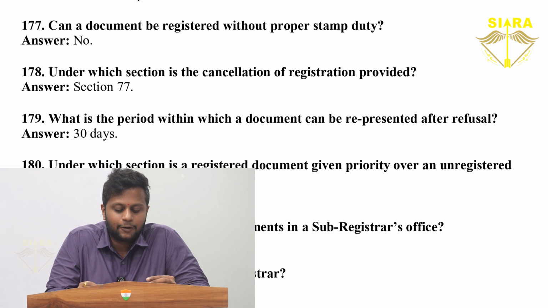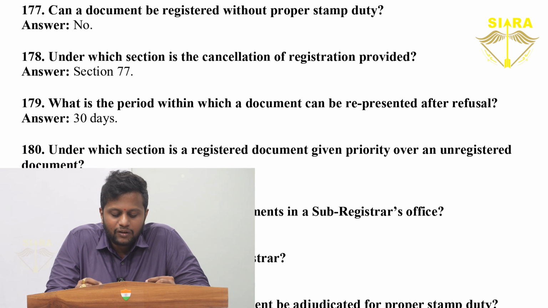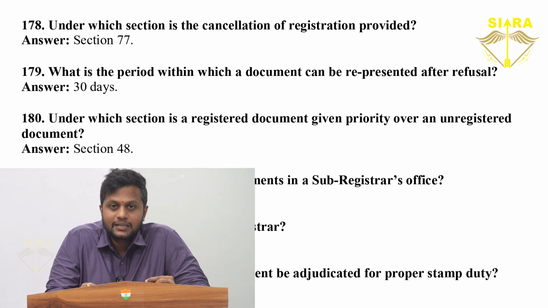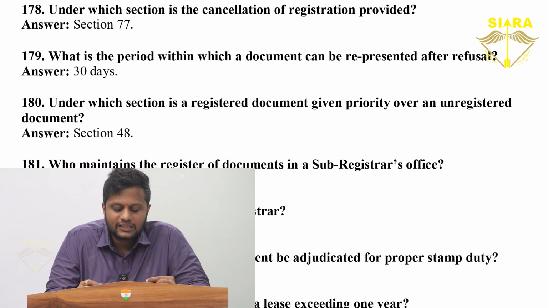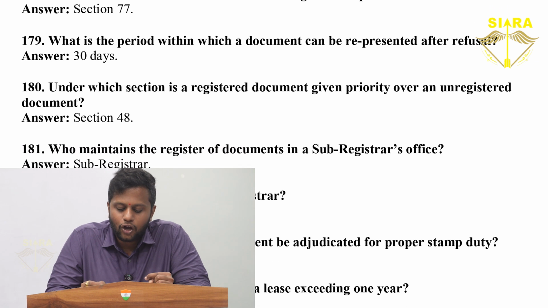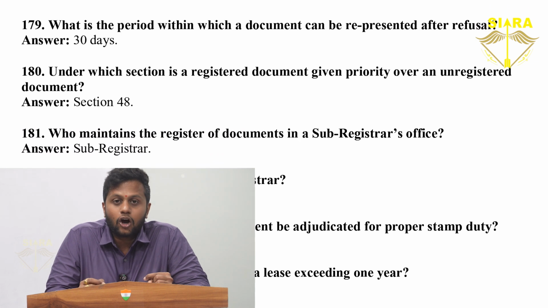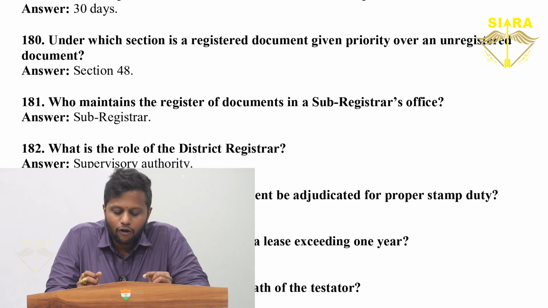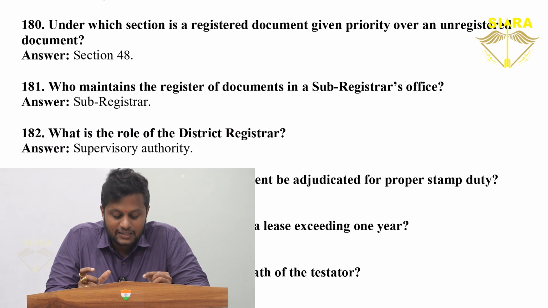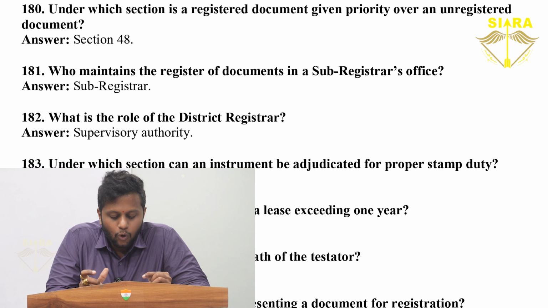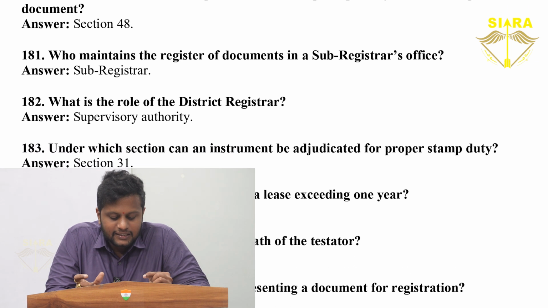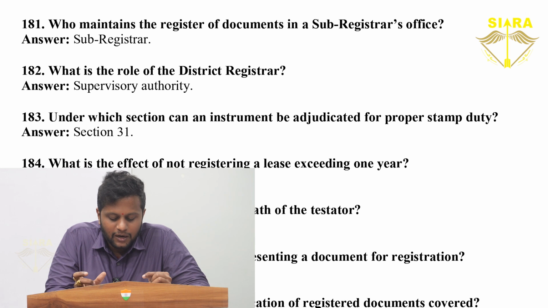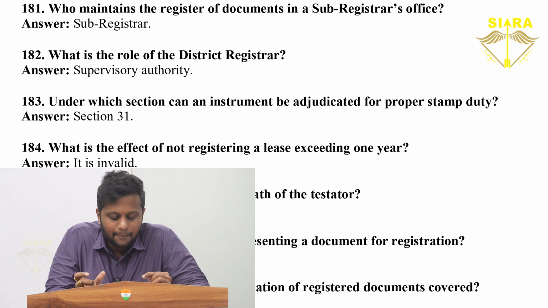Section 77. What is the period within which a document may be represented after refusal? 30 days. Under which section is a registered document given priority over an unregistered document? Section 48. Who maintains a register of documents in the sub-register office? Sub-registrar. What is the role of the district registrar? Supervisory authority. Under which section can an instrument be adjudicated for proper stamp duty?